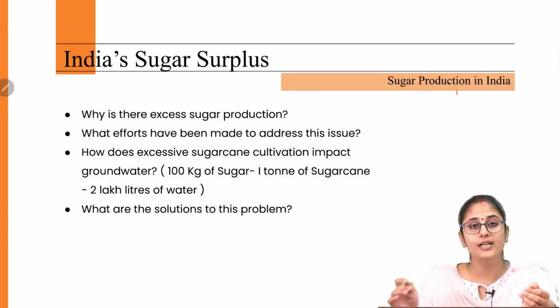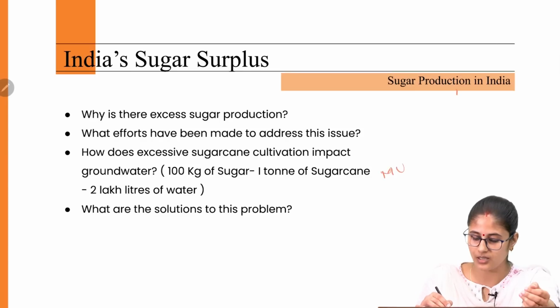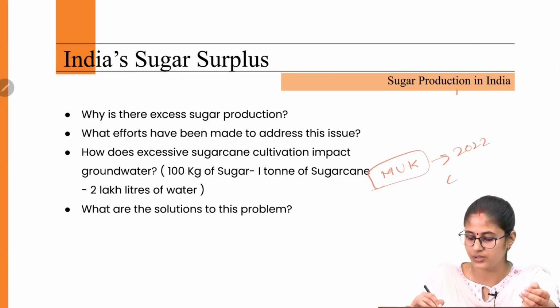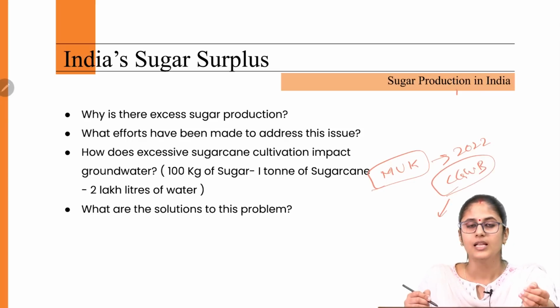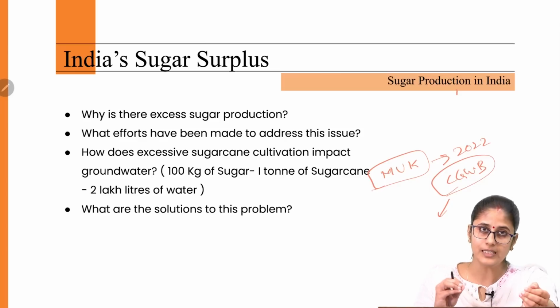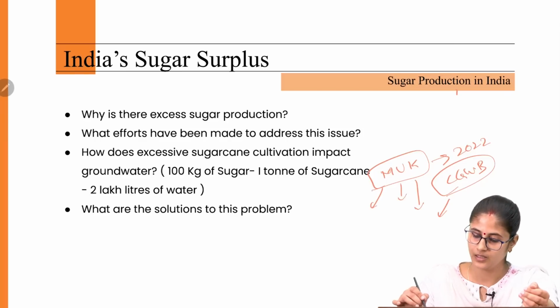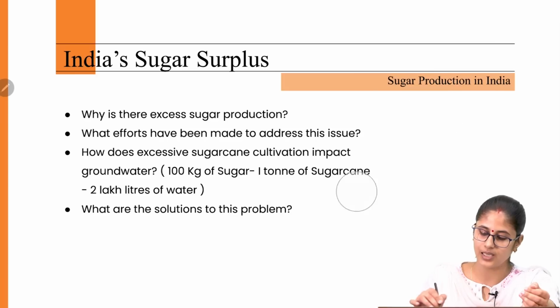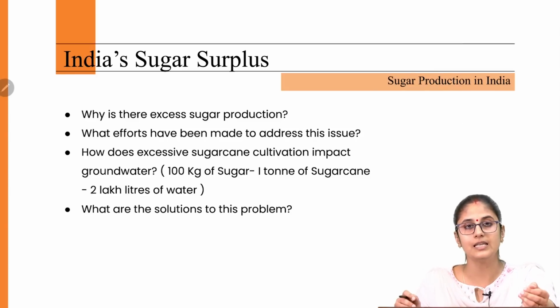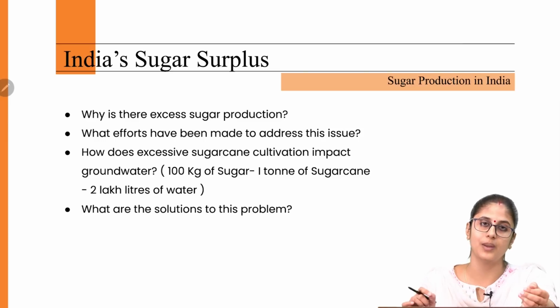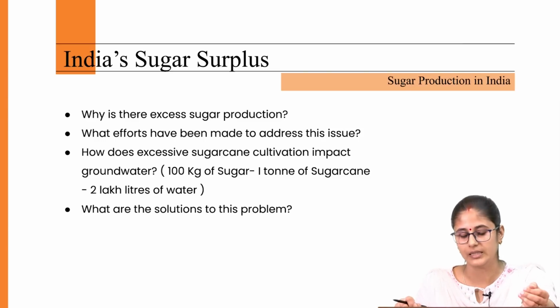And if you look at the groundwater level in Maharashtra, UP and Karnataka, in 2022, the Central Groundwater Board came up with its report and it pointed out that the groundwater level in these three states is semi-critical in Maharashtra, critical in UP and overexploited in Karnataka. So the sugarcane production, as we can clearly see, is having a very negative impact on the groundwater level in India.